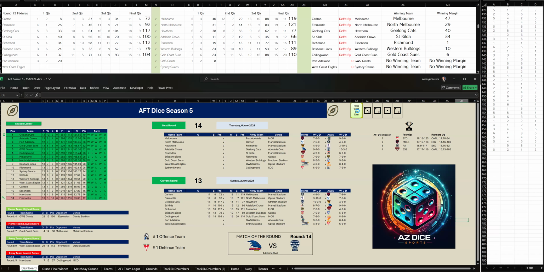Let's go to the second quarter. Second quarter, Port Adelaide kicked 6 goals, 1 to Giants' 3 goals, 6. And at half time, Port Adelaide are up by 25 points.